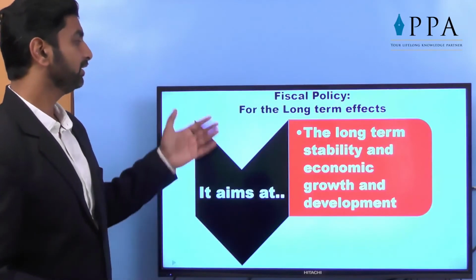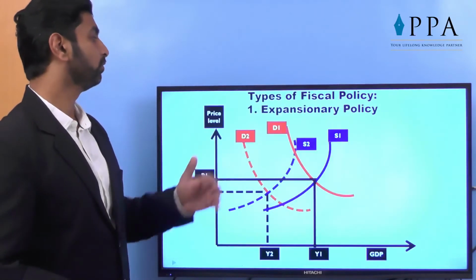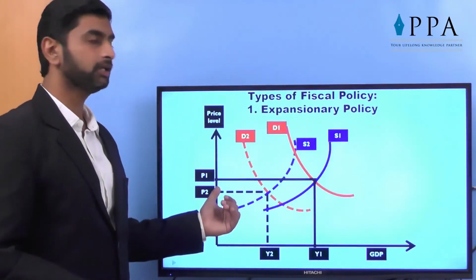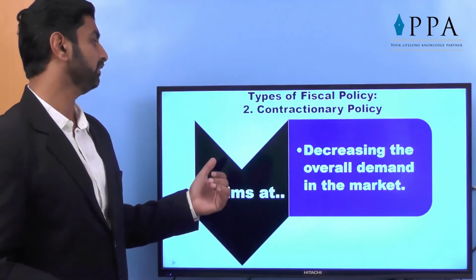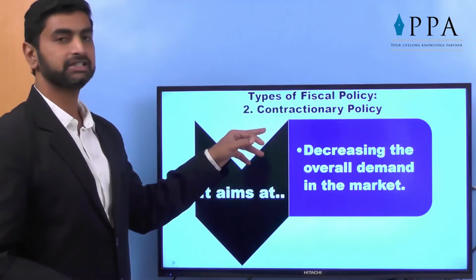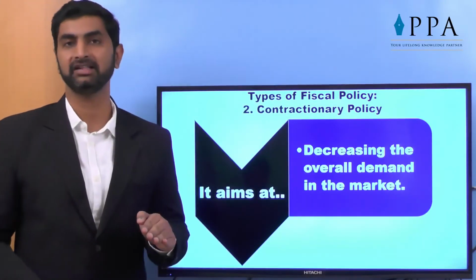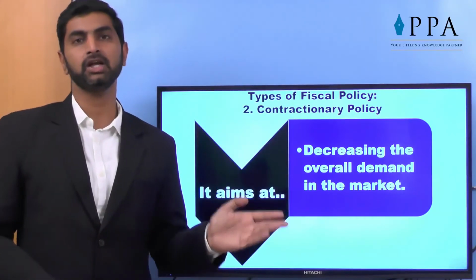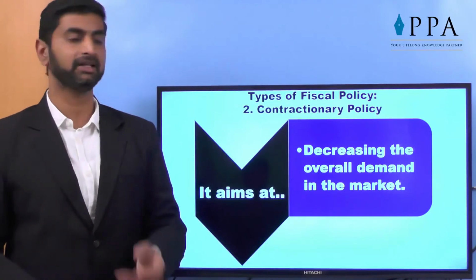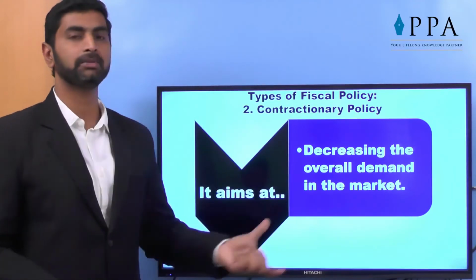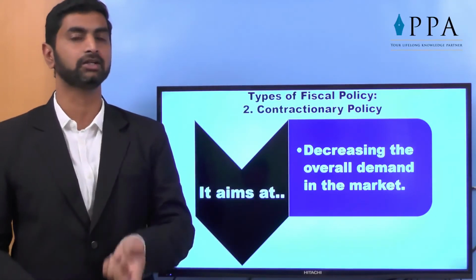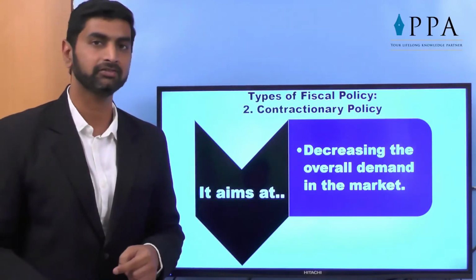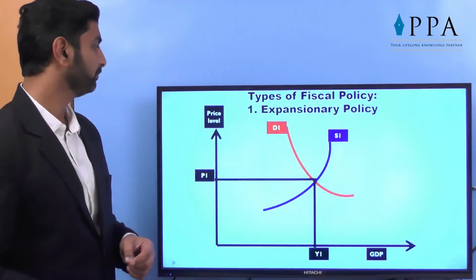So why is it to be done? So the prices can be cured, and ultimately the aim of contractionary policy is to control the prices. In short, what we can conclude is that by contractionary or by inflationary or increasing prices policy, ultimately the government tries to keep the prices in control, and that is what is called fiscal policy altogether.